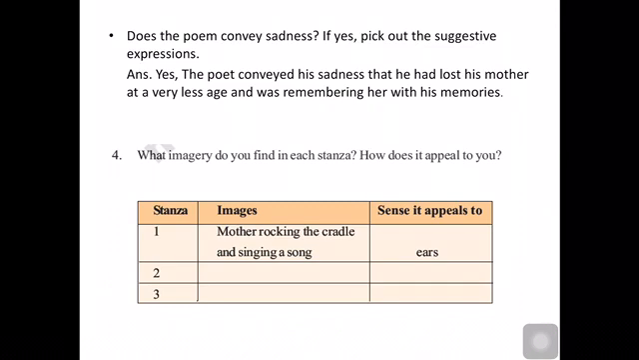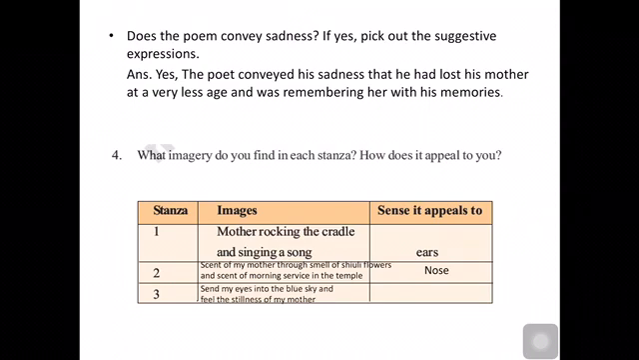What imagery do you find in each stanza? How does it appeal to you? See, in the first stanza, the images are mother rocking the cradle and singing a song. The sense that appeals to us is the ears. In the second stanza, the scent of my mother through the smell of shuli flowers and the scent of morning service in the temple. The sense which appeals is the nose. In the third stanza, send my eyes into the blue sky and feel the stillness of my mother. The sense it appeals to us is the eyes.